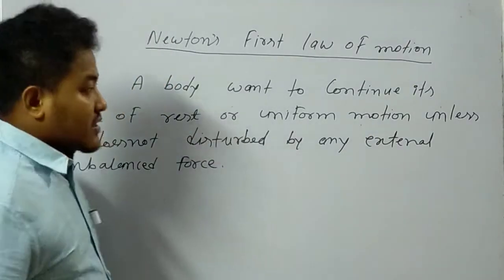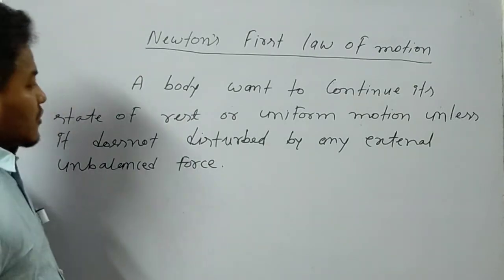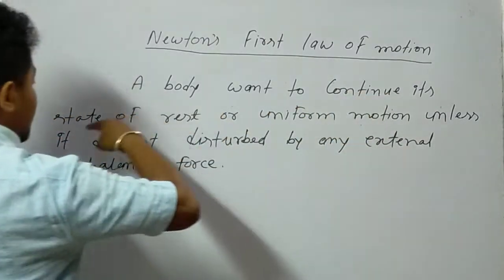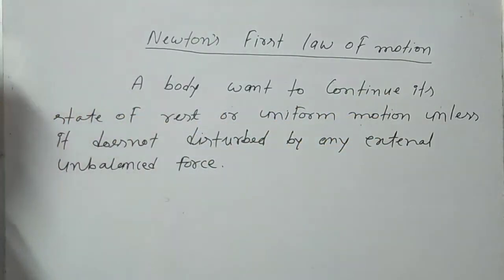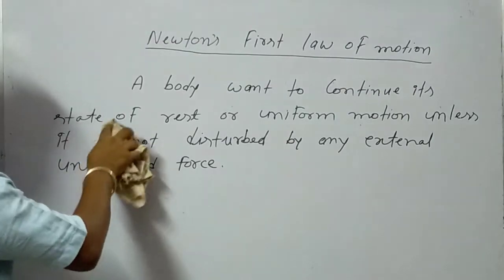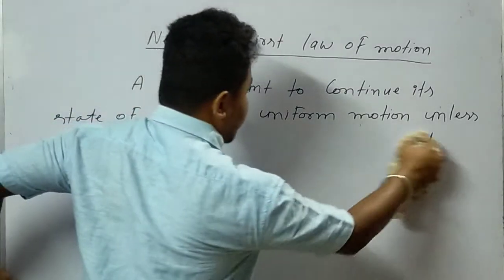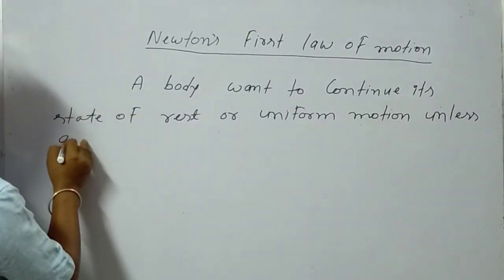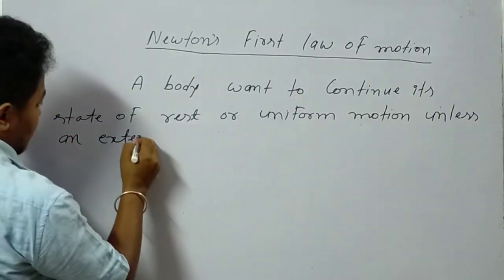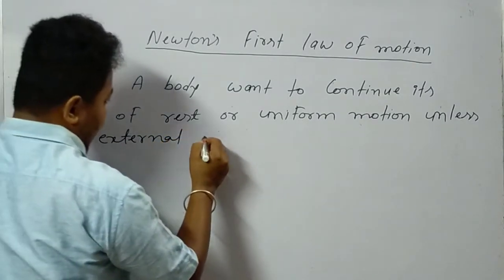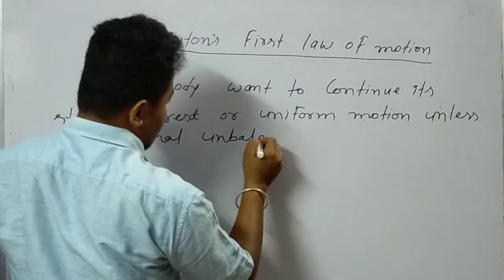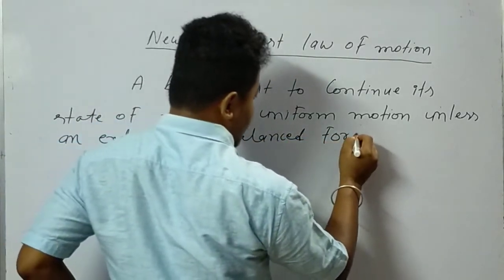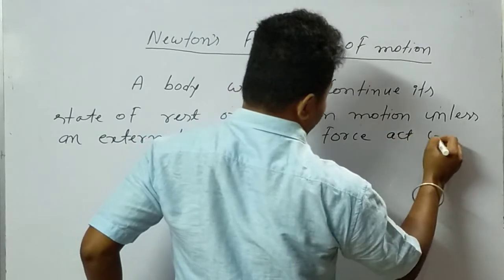Or you can also write it like this: a body wants to continue its state of rest or uniform motion unless an external unbalanced force acts upon it.